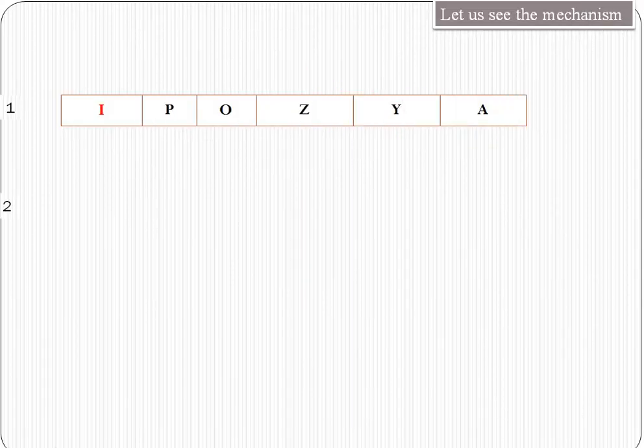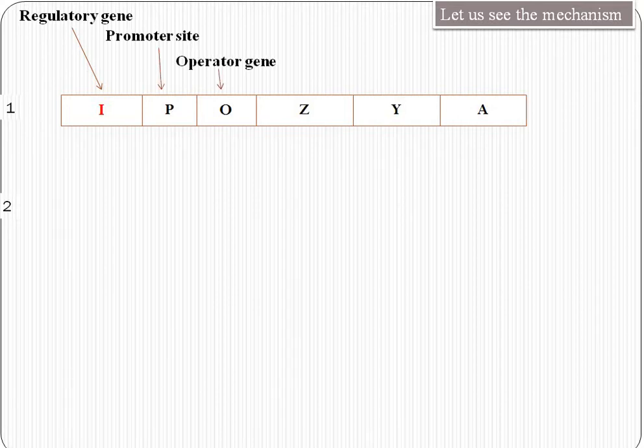Let us see the mechanism of the lac operon. This is the structural lac operon. This is called the regulatory gene. This is the promoter site. This is the operator gene. And these three are structural genes, namely Z, Y, and A.